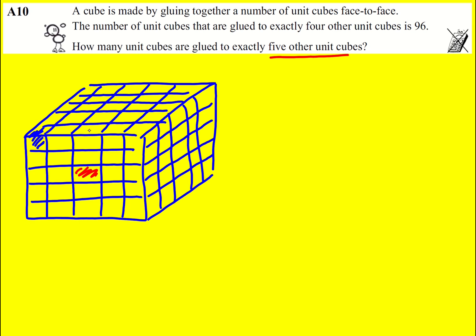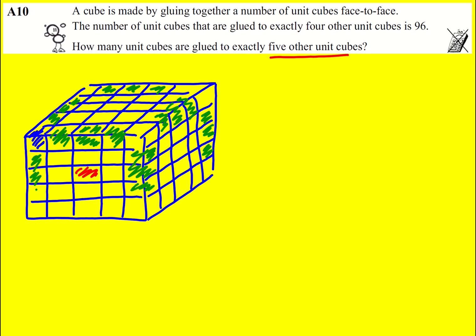But it's these ones that are glued to 4. This is going to be an example because I've got one to the left, to the right, below, not above, and one behind, not to the front. So I need to basically count all of these ones, the ones along the edges, but not the corners. So I'm going to shade some of them in. Okay, and we see that it's basically the ones along the edges, except not the corners, like I said before.